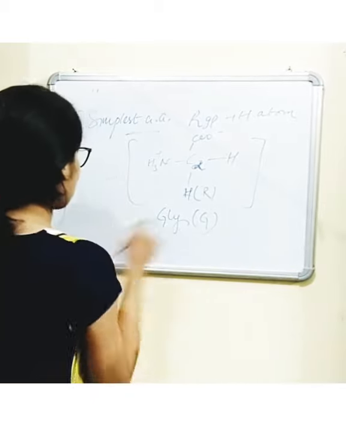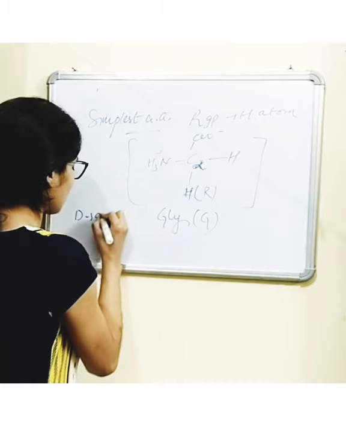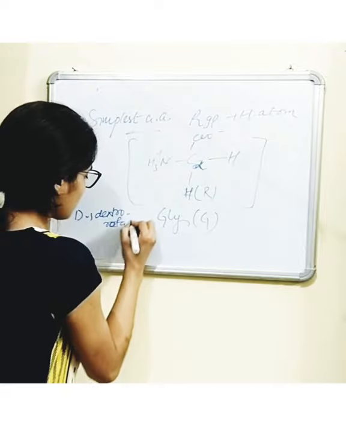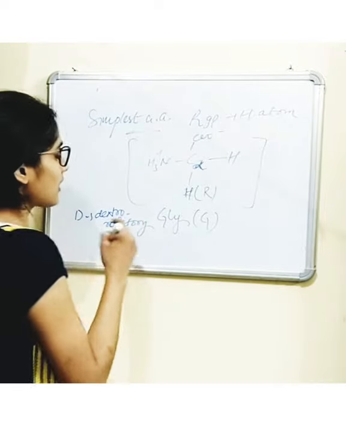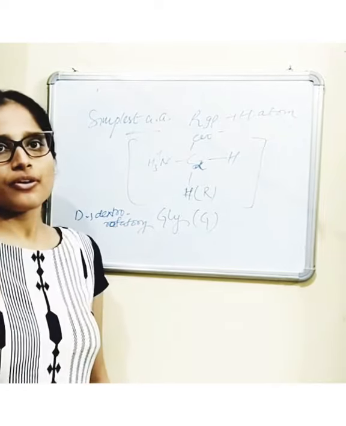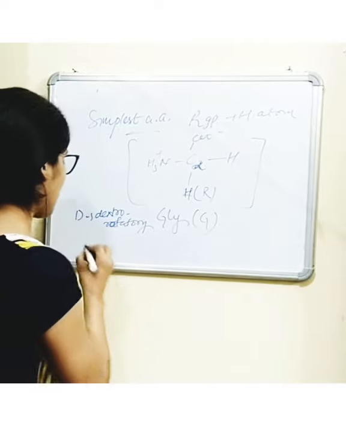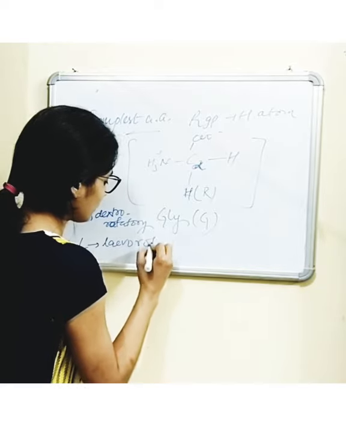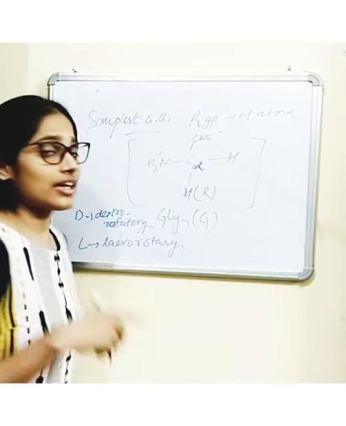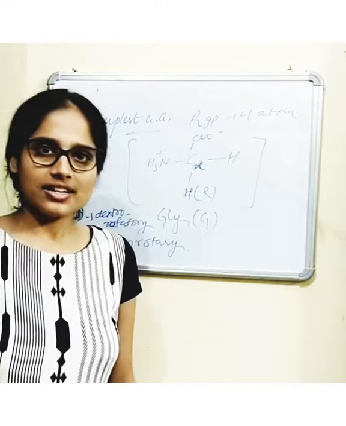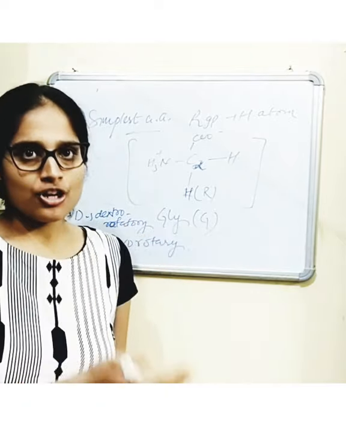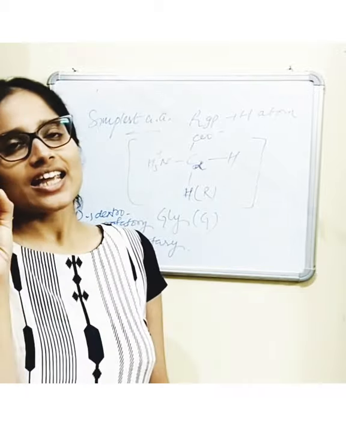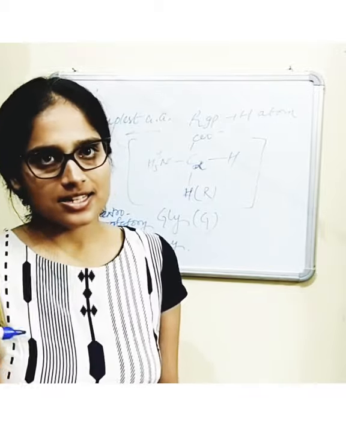D stands for dextrorotatory, meaning it can rotate the plane of polarized light towards the right, and L form is levorotatory, which can rotate the plane of polarized light towards the left. So this is the optical property of these amino acids.